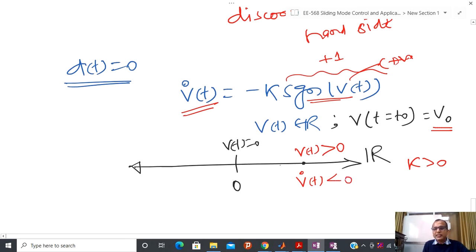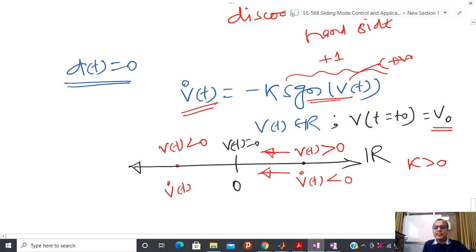And this kind of thing is true for everything which falls in this part of the axis. So in the positive part, V is greater than 0 and V dot is less than 0, and you know the behavior whenever we have this kind of behavior. I can guarantee that if you start anywhere, you start converging towards V(t) equal to 0. Again, now try to see the behavior here. If you put an initial condition that is less than 0, then for each initial condition you can calculate the rate of change.